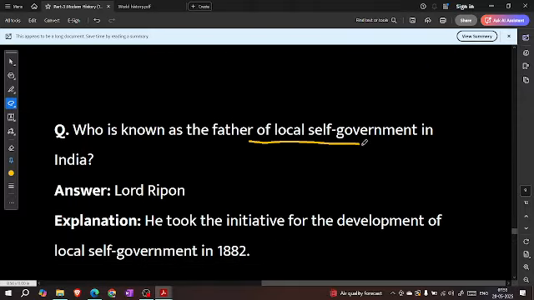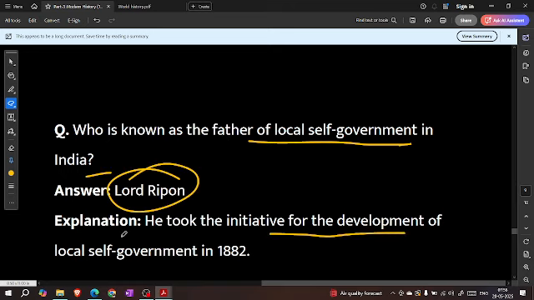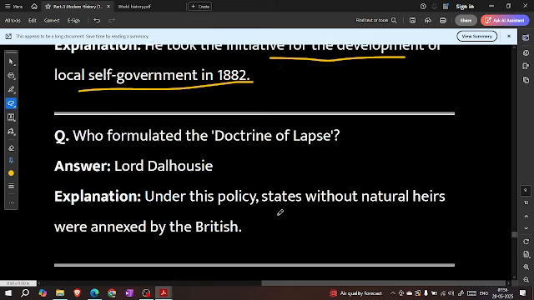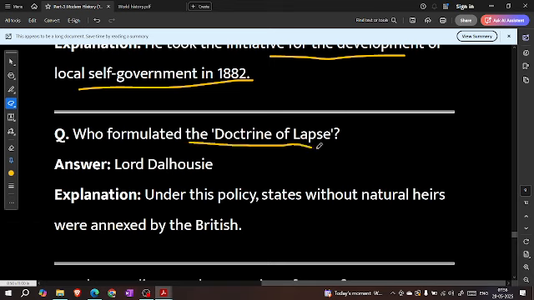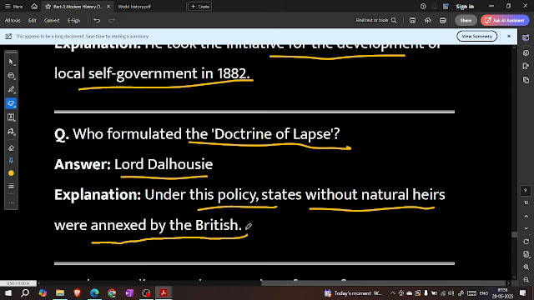Who is known as the father of local self-government in India? Lord Ripon. He took the initiative for the development of local self-government in 1882. Who formulated the doctrine of lapse? Lord Dalhousie. Under this policy, states without natural heirs were annexed by the British.